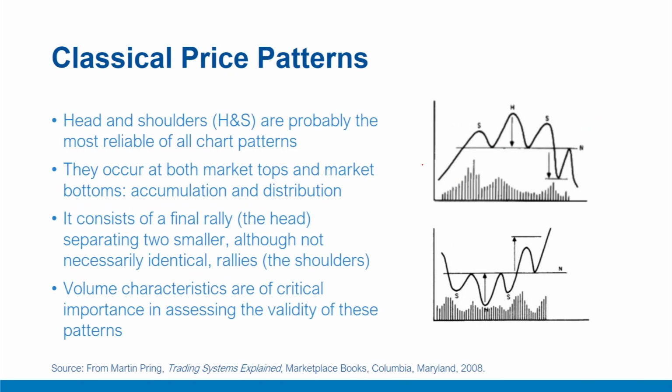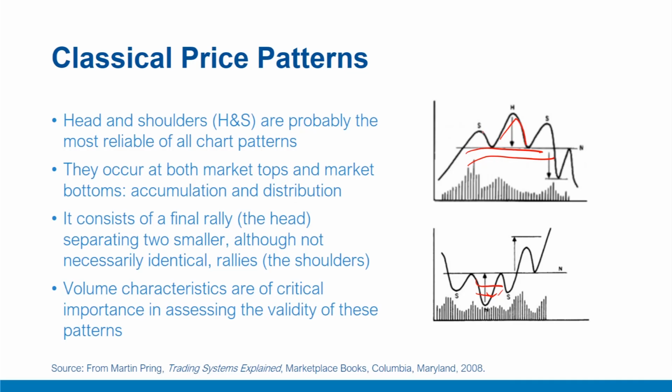Next, we have head and shoulders patterns, which are probably the most reliable of all the patterns. They occur both at market tops and bottoms, as we can see here in the figure. So there's a market top and bottom also. This figure, as we can see here, is a typical head and shoulders distribution pattern where it moves from strong to weak hands, while the bottom one is an accumulation kind of pattern.